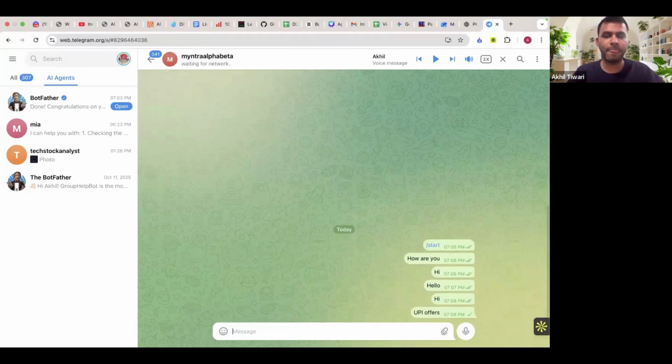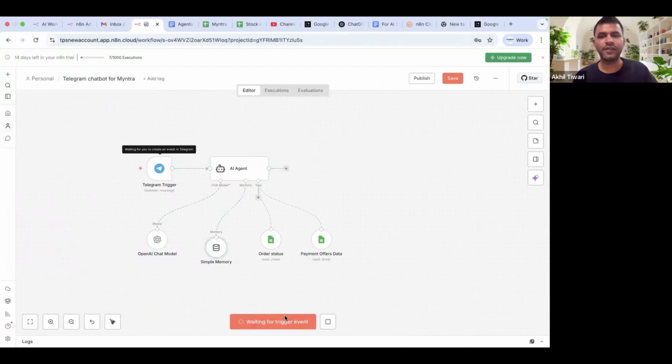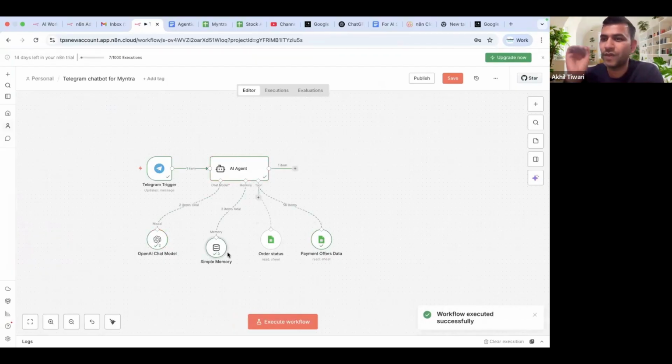Okay, I've typed it here and now I'll execute the workflow. You could see that when I'm asking for UPI offers, it didn't go to this sheet. It went to only the related sheet, right? Now with the same flow, as you would have noticed earlier, the memory was running twice, and this LLM was running once, right? Now you could see that the LLM is running twice, but the memory is running thrice. So think about why it is doing it. If you want, I can also explain. For that, you have to write it in the chat, right?